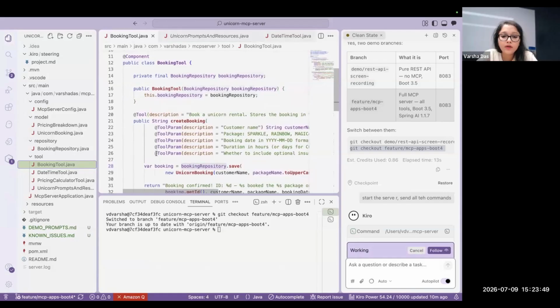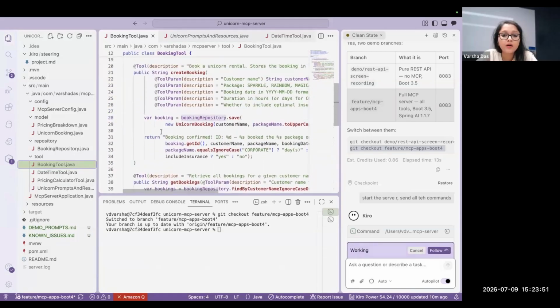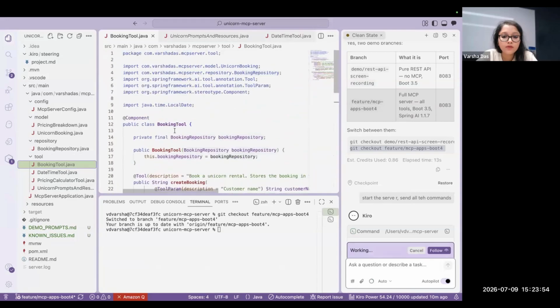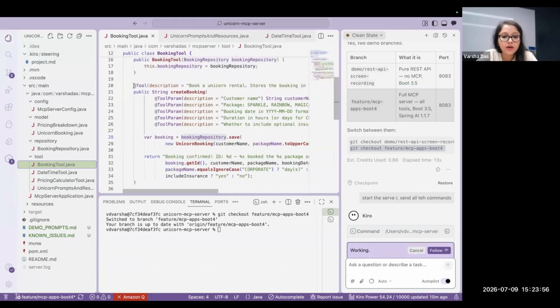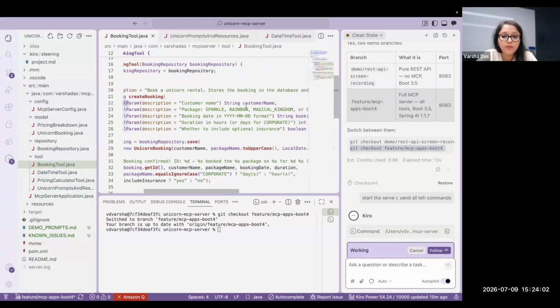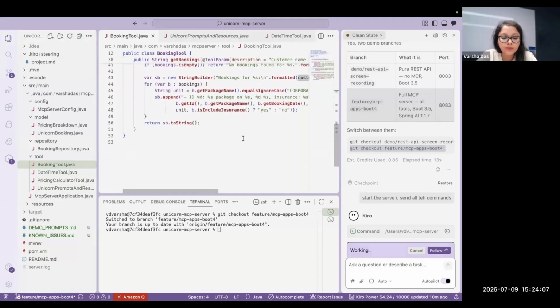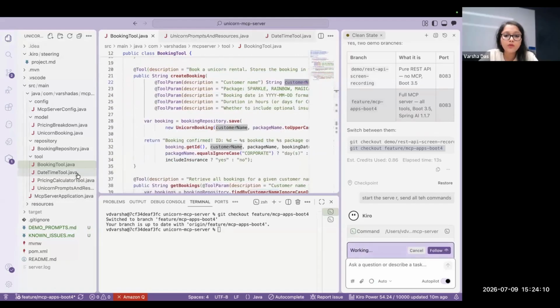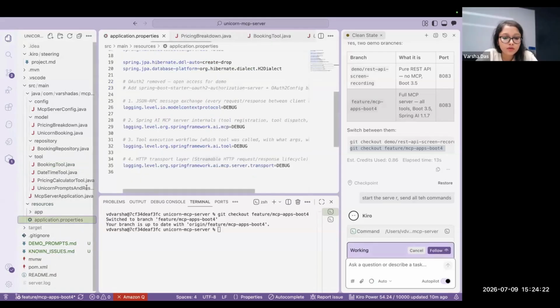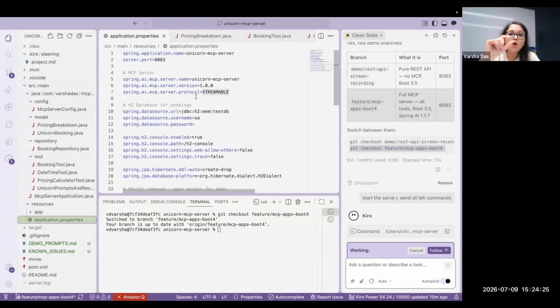The controller that we had seen, the CRUD logic, the create booking, get booking, all of the same logic is here, just that now we have annotated it with @Tool, and in @ToolParam we are passing in the parameters that it is going to take. Everything else remains the same. And then we have some more tools that we have exposed. So now this entire code base is functioning as an MCP server. So this is step number 2; one is in the POM, second is the changes to the business logic. Third is in the resources; actually the POM changes and the resources changes I have combined as one step only.